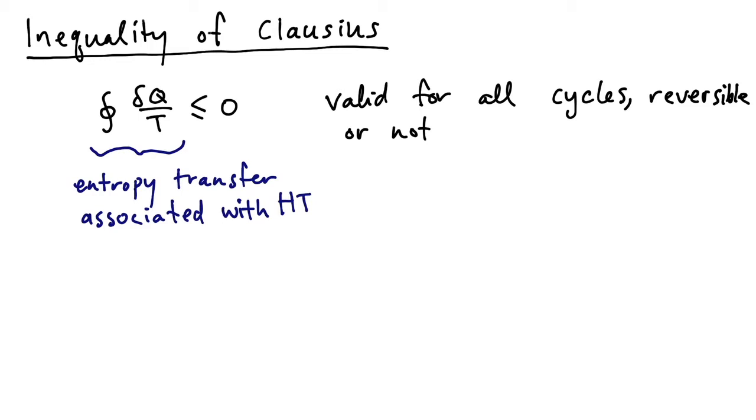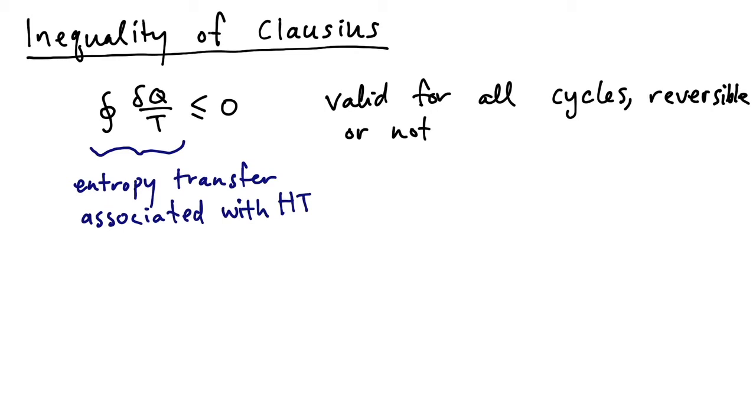But what we notice is that the left-hand side of this equation represents the summation of the entropy transfer associated with heat transfer for the cycle. And you may wonder, well, why is it negative? Well, the reason that it's negative is because this statement implies that the entropy of the surroundings must increase.